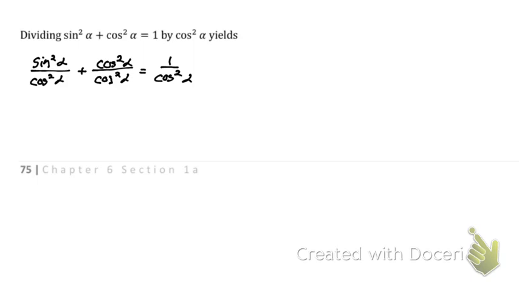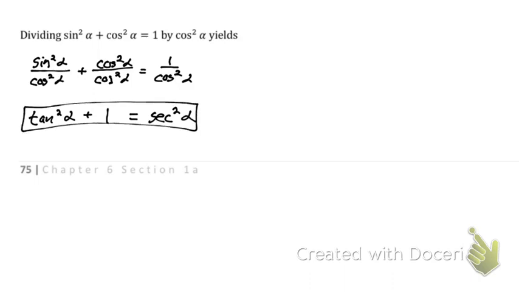Well, simplify this. We have sine over cosine. If you look at our identities, tangent equals sine over cosine. But since it's sine squared over cosine squared, we're just going to replace that with tangent squared. Then we have cosine squared over cosine squared, which is just 1. And that's going to equal 1 over cosine squared. Well, 1 over cosine is the same thing as secant. If you look at the top sheet, that is just your secant. So that's just going to become secant squared alpha. And that is that second Pythagorean identity.